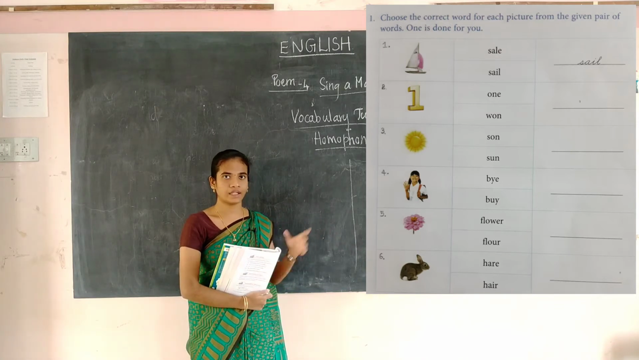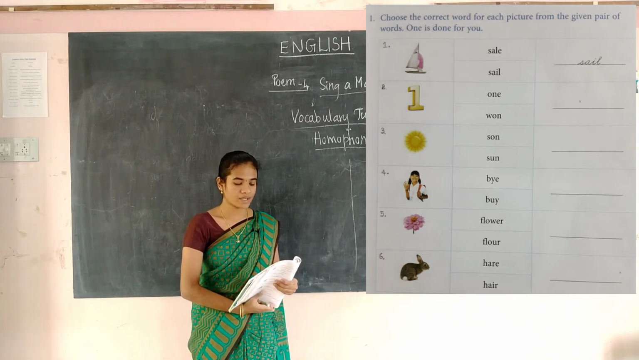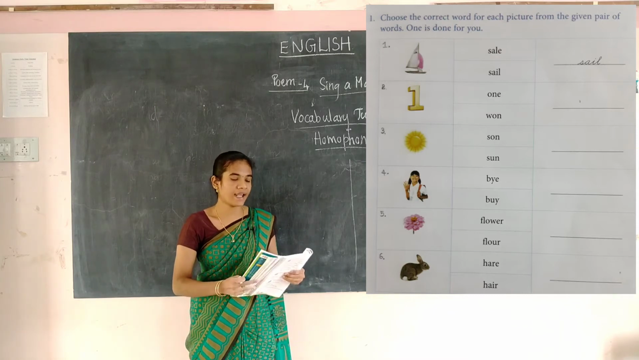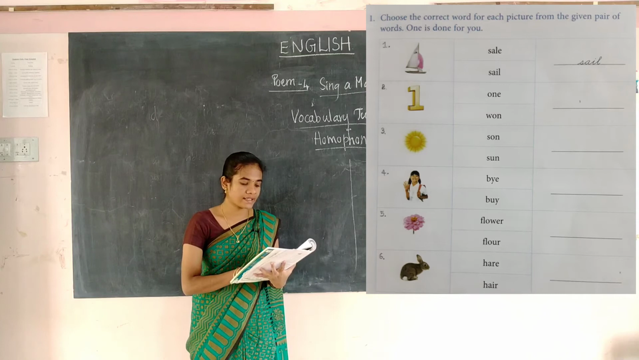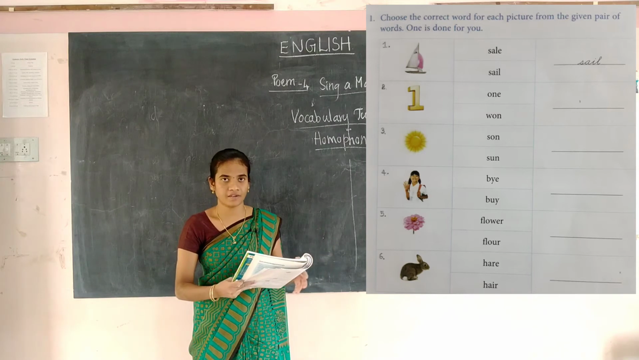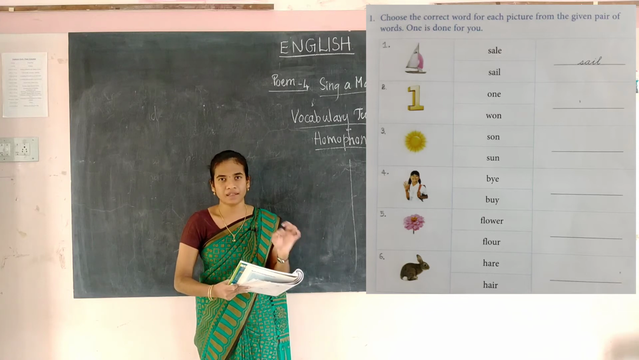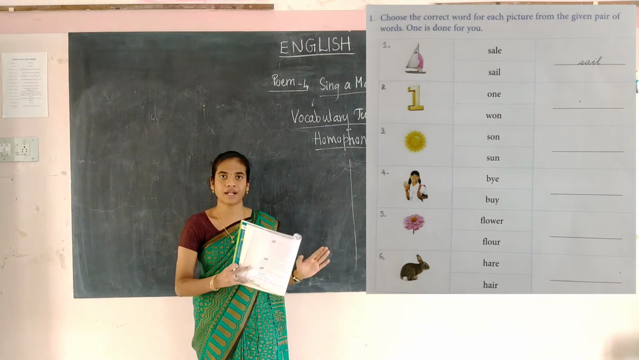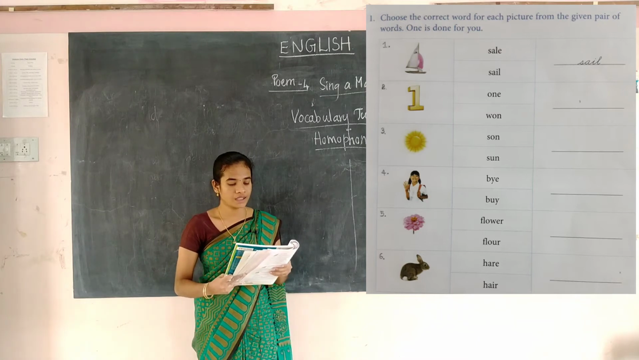In these homophones, they have given one picture. See the first picture. It's a boat. What's the correct spelling for that? It's sail or sale. It's a sail, S-A-I-L. So that's the correct spelling, and that is what you have to write. That one has been done for you. Now the rest you have to do. With the help of the picture clue, you have to write the correct spelling. So for each picture you have to see the picture and write the correct spelling. That's what you have to do now. So see the next one.